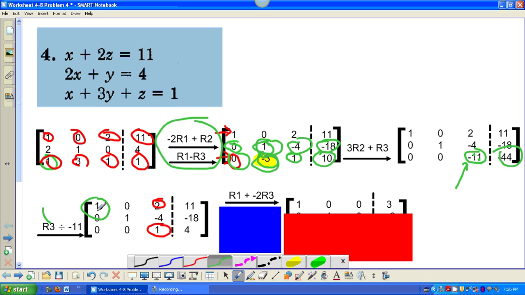1 and negative 2 times 0 is still 1. 0 and negative 2 times 0 is still 0. 2 plus 1 times negative 2 is 0. Then 11, and 4 times negative 2 is negative 8. 11 and negative 8 gives me the 3.